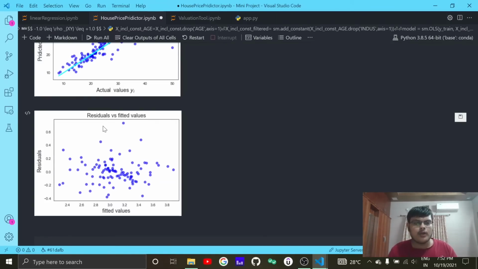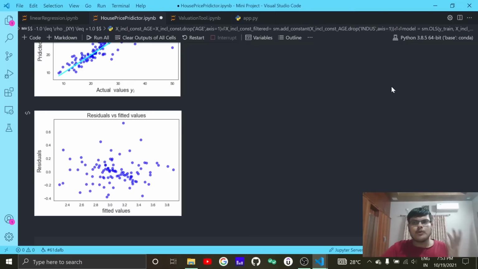If you have a pattern of error, meaning you are repeating the error in a consistent pattern, then you have missed or dropped something that is not able to justify it. If a parabola or any shape forms here, that is a problem, but here you can see a cloud shape, a random shape, so we can say that there is no problem in this data set, and we can go ahead with the machine learning model thus developed.